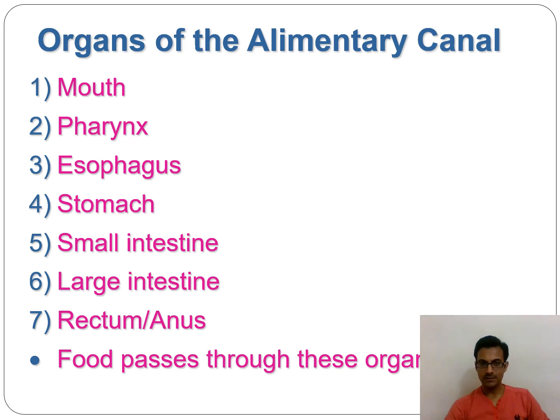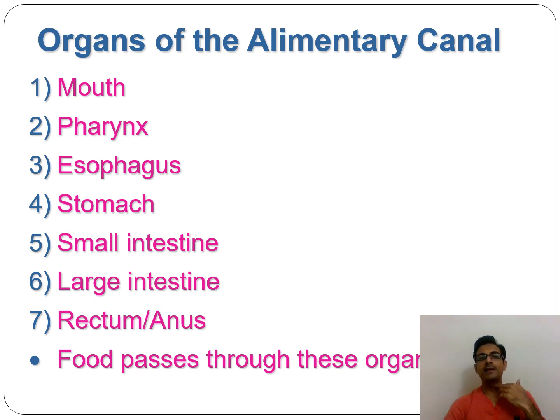Starting from the mouth, we take in our food through the mouth, so it is the start of the alimentary canal. It is the cavity, the part of that hollow tube that runs throughout our body from our lips up to the anus. So the mouth is the opening of the alimentary canal.